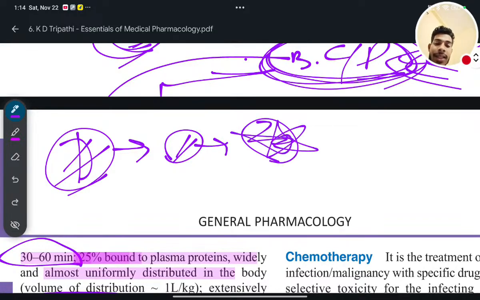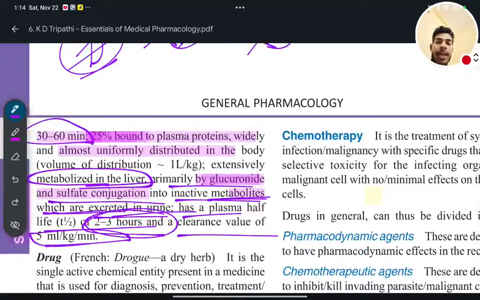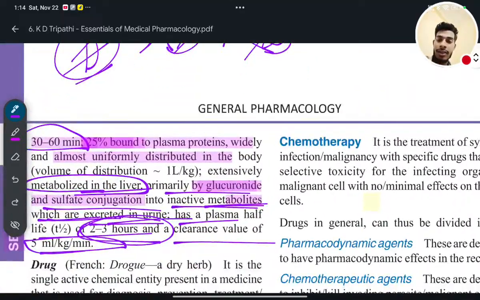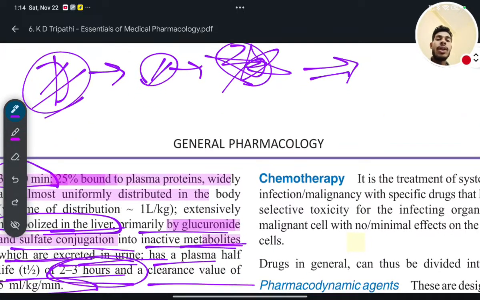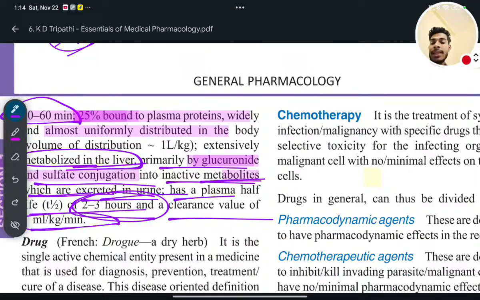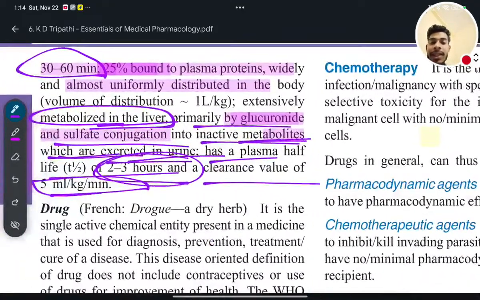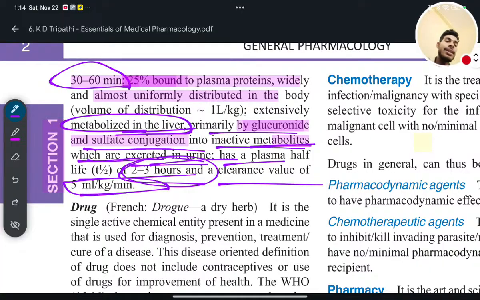Now it is a chemical structure. So when it converts to a metabolite after showing its pharmacological action inside the body, it should come out of the body along with the urine or sweat or stool or anything. If it is coming out with the urine, then it should be water soluble, polar and ionic. In that case the half-life will be 2 to 3 hours.